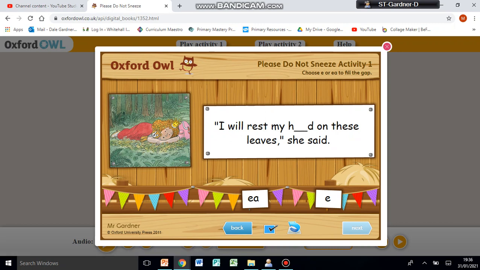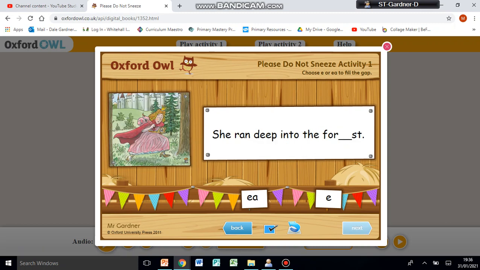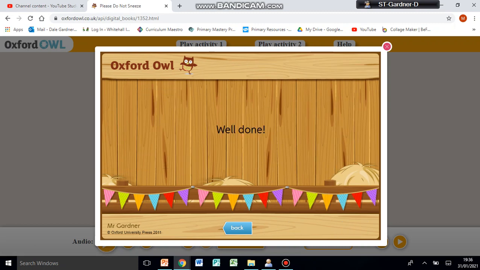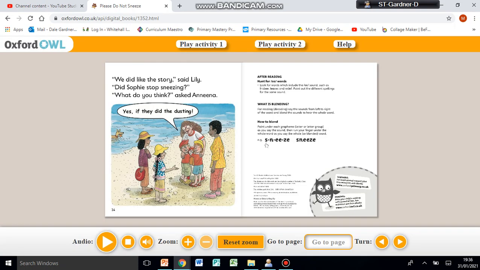I will rest my head on these leaves, she said. Eh or eh? I think it's this one. Let's try that. She ran deep into the forest. This one here. Well done, Mr. Gardner. Okay, so that's an activity we've done. You can play the same activities for your stories that you're going to read today.